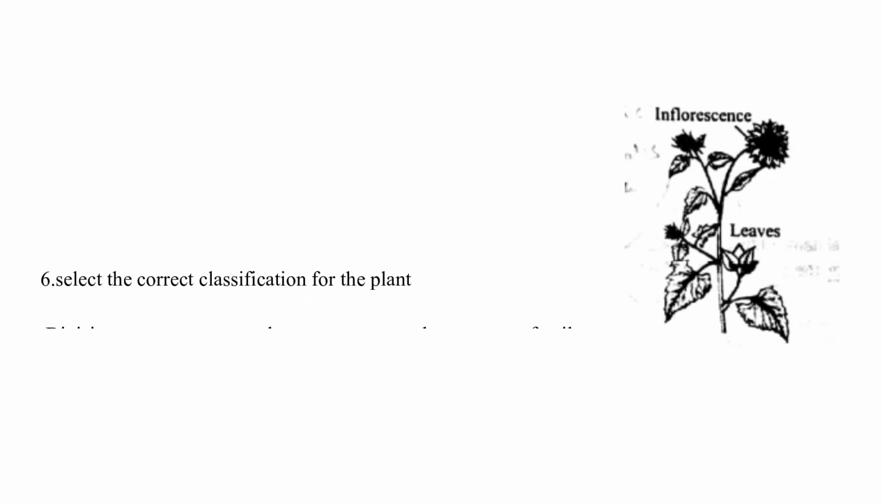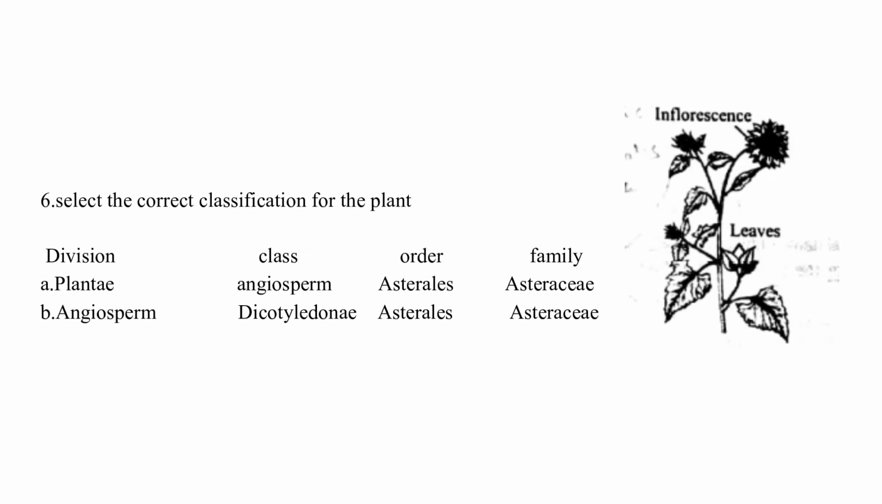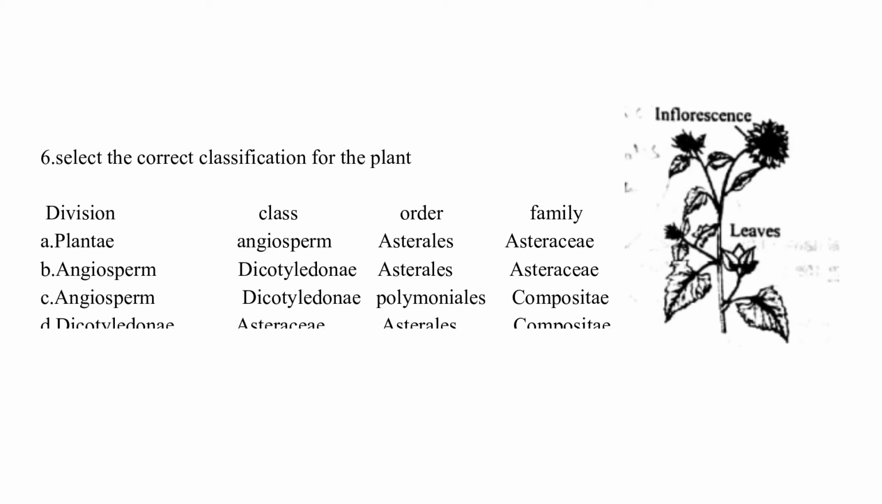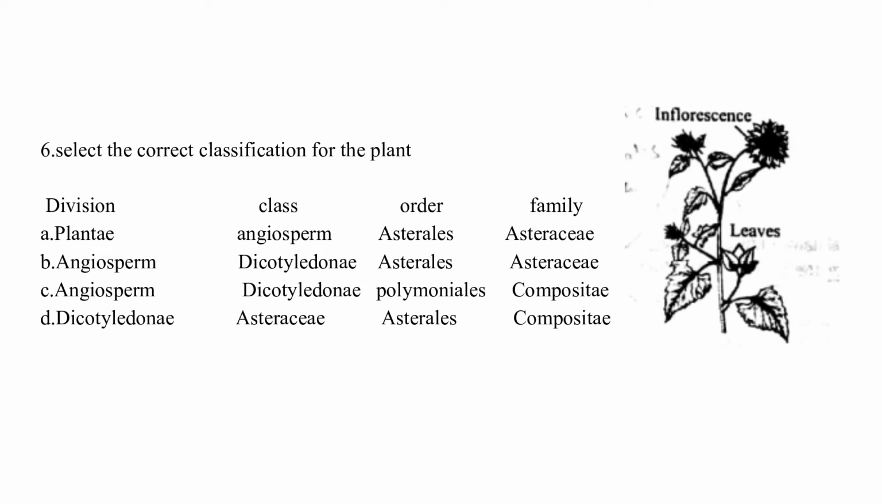Select the correct classification for the given plant. Option A, Plantae, Angiosperm, Asterales, Asteraceae. Option B, Angiosperm, Dicotyledonae, Asterales, Asteraceae. Option C, Angiosperm, Dicotyledonae, Polemoniales, Compositae. Option D, Dicotyledonae, Asteraceae, Asterales, Compositae. The correct answer is B, which is Angiosperm, Dicotyledonae, Asterales and Asteraceae.